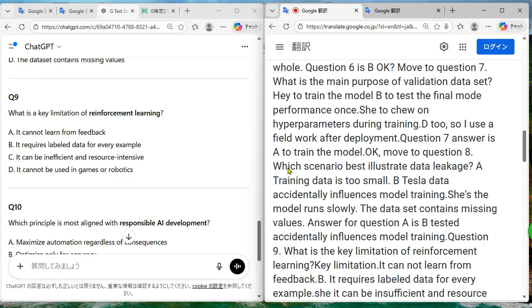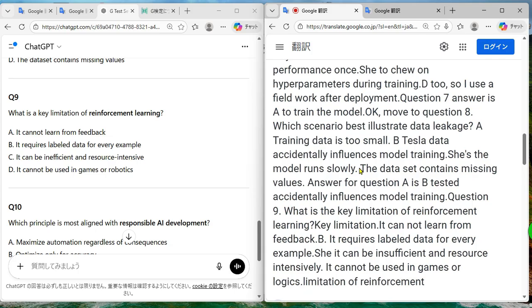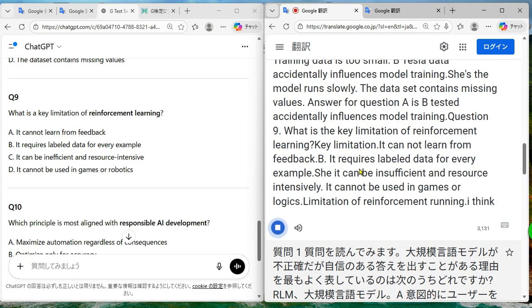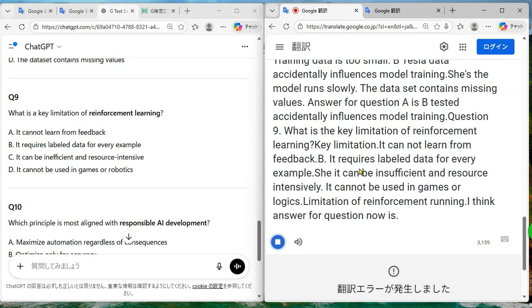D. It cannot be used in games or robotics. Limitation of reinforcement learning. I think the answer for question 9 is B. B is my answer for question 9.